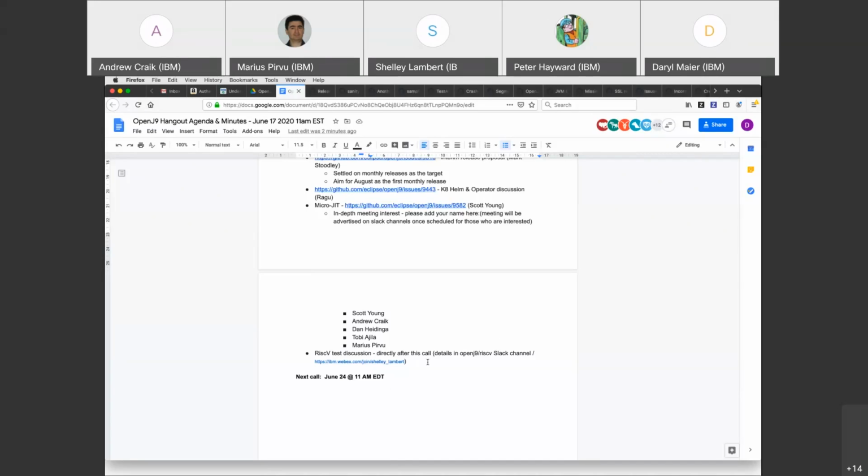Okay. And as Shelley mentioned earlier, there's a RISC-V meeting proceeding directly after this one. Is there anything else you wanted to say on that, Shelley? Oh, details are in the OpenJ9 RISC-V Slack channel. I've named people who already have open PRs. I think we just need to coordinate stuff, but anyone else is welcome. Okay.